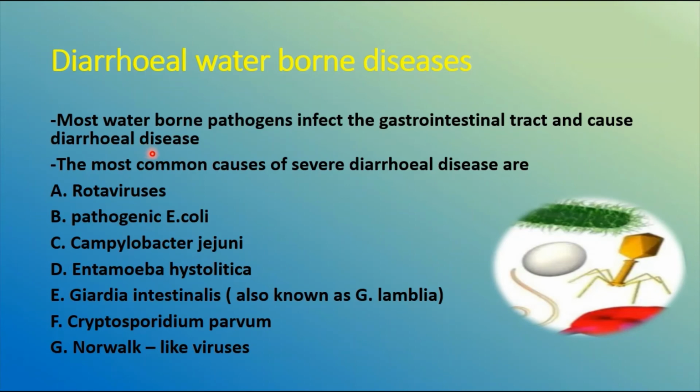The most common causes of severe diarrheal diseases are rotavirus, then pathogenic E. coli, Campylobacter jejuni, Entamoeba histolytica, Giardia intestinalis, also called Giardia lamblia, Cryptosporidium parvum, and Norwalk-like viruses. So these are the few diarrheal diseases that we commonly see.